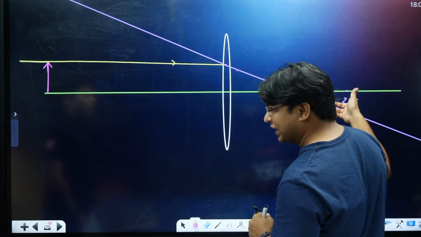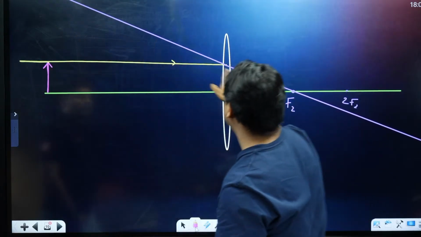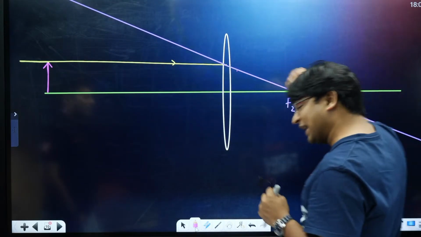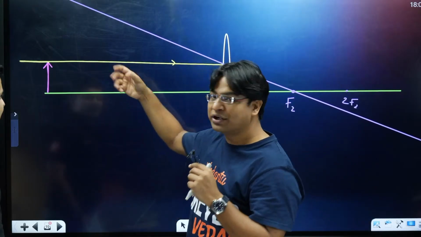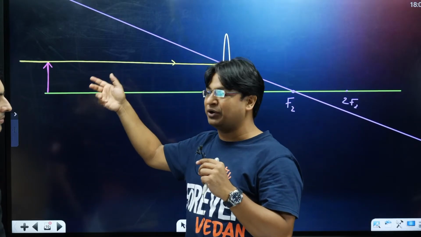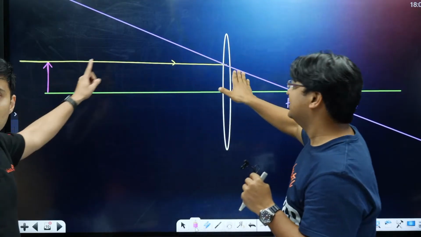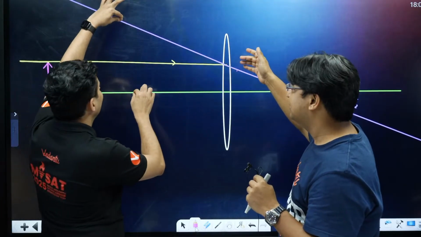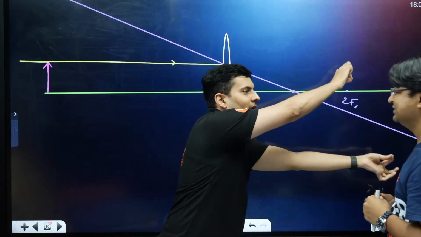So the image has to lie on it. The image of this arrowhead will be on this purple line only, always. It cannot lie outside this. So instead of talking about object point and image point, this is an object line, and this is the image line. So basically the image head will always be somewhere here, like this. Always.